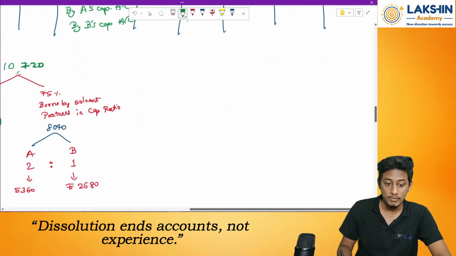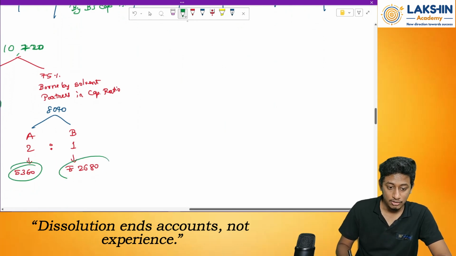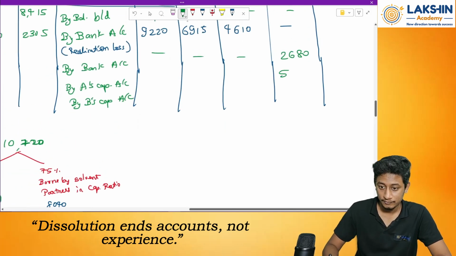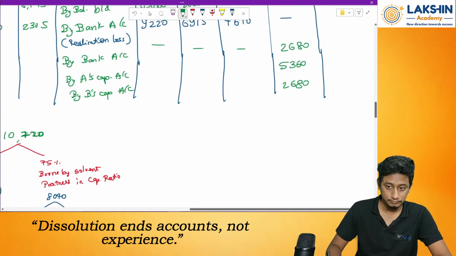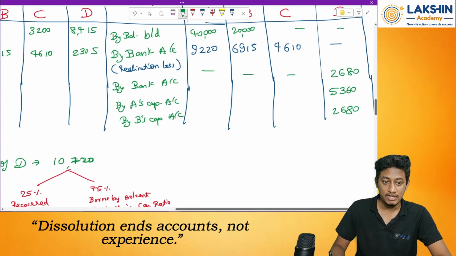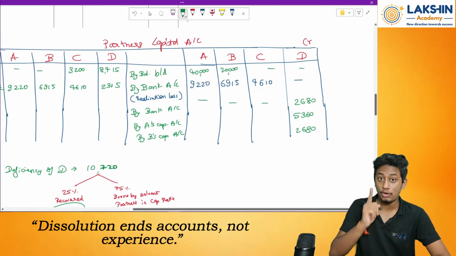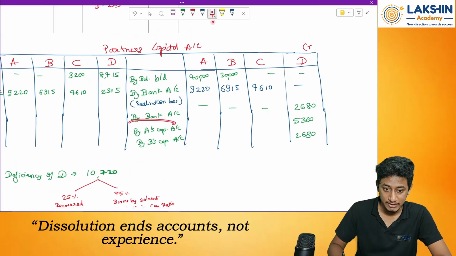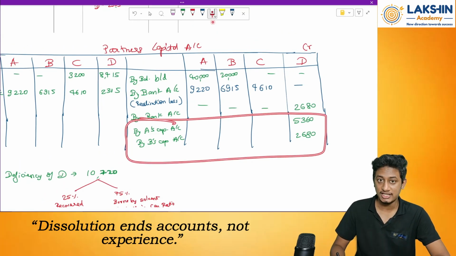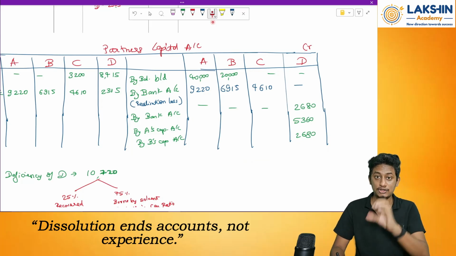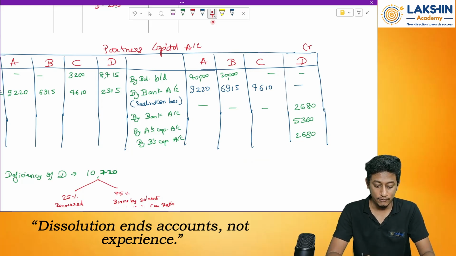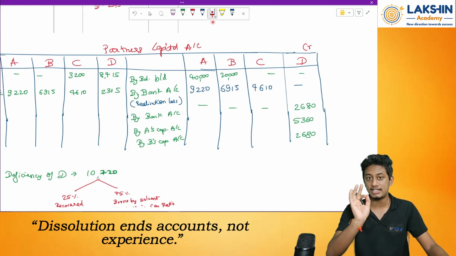How much did they bear? 5360 and 2680. Done. Now let's try to balance this account. The balance should be 0 once you share the deficiency between A and B. So let's check once: 8415 plus 2305 minus 2680 minus 5360 minus 2680. The answer is 0. That means we have correctly shared all the deficiency.